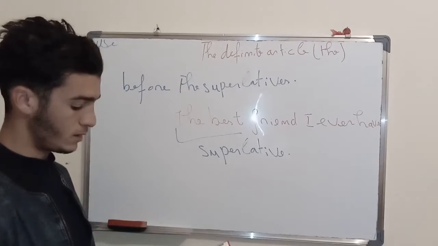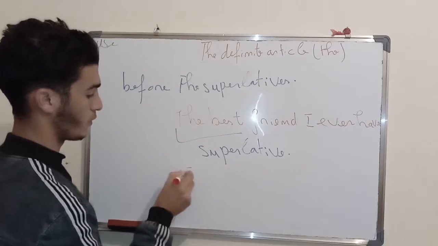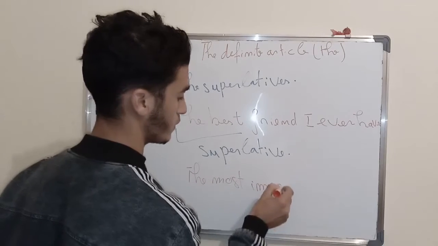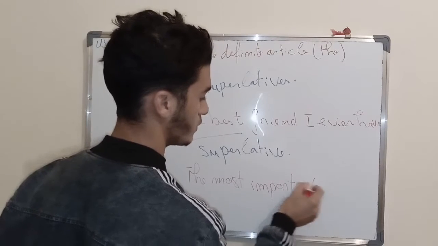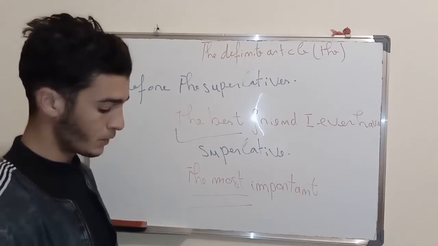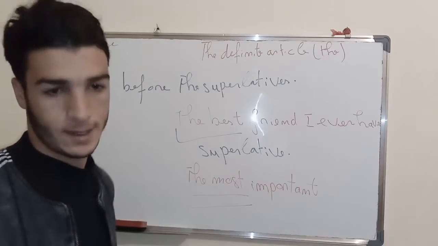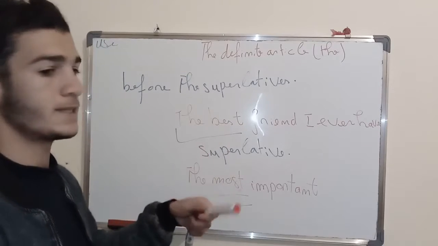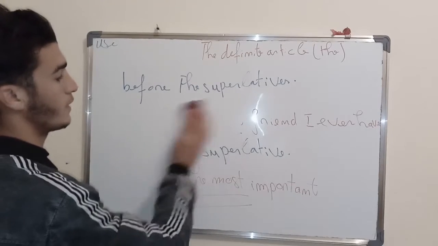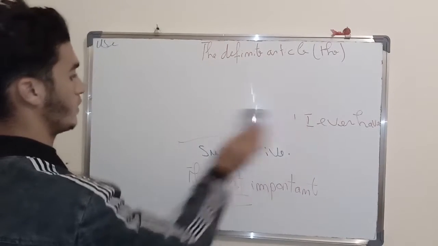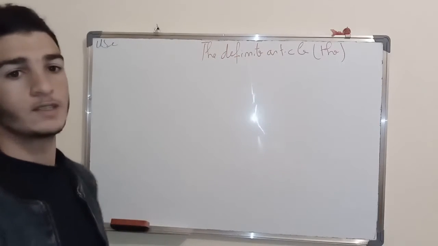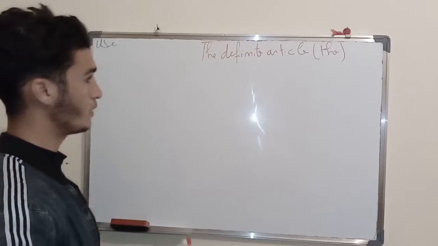Okay? The best. The most important, for example. So the most important, this is a superlative. Okay? So in the superlatives, we add the definite article before the most, the best, the least, the worst. Okay? So it's very important to take that in mind. It's very important because we can't make the superlatives without the definite article. Alright?